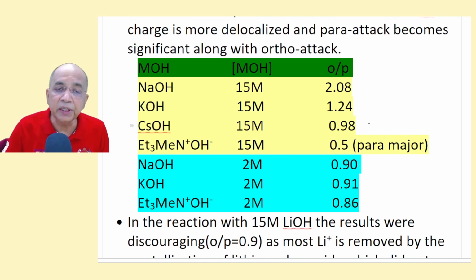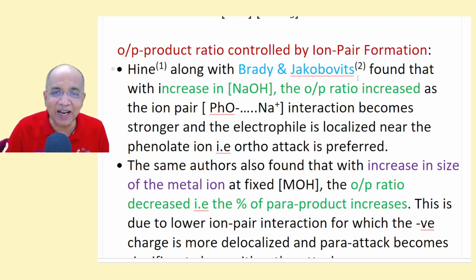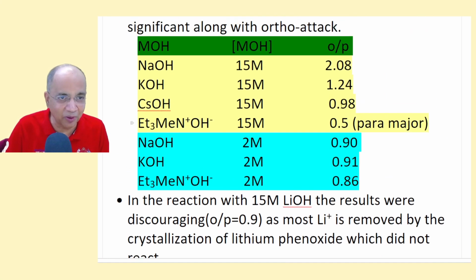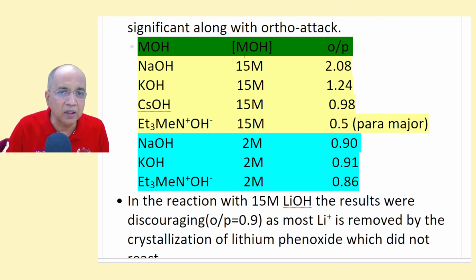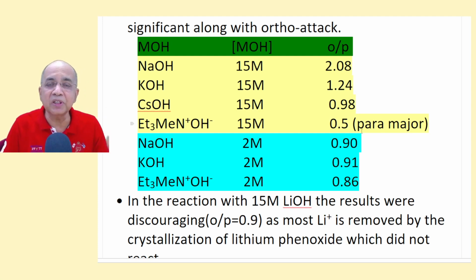I have given you the Brady and Jacobovit table, where at high concentration of NaOH, KOH, cesium hydroxide and still bulkier triethyl methyl ammonium hydroxide, the ortho-para ratio consistently decreases. And when it is cesium, it is almost 1:1, almost 0.9.